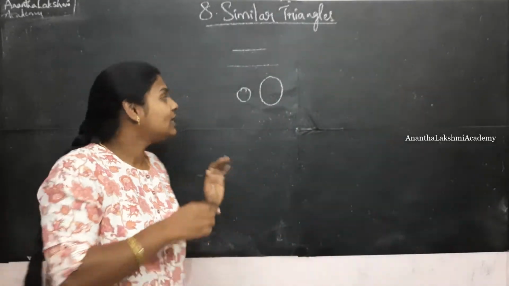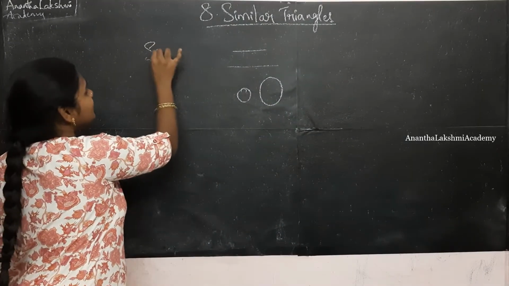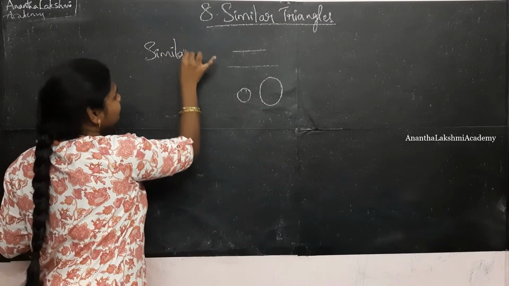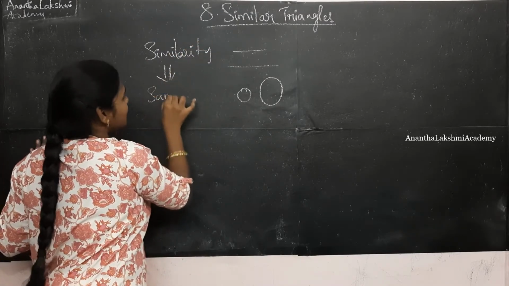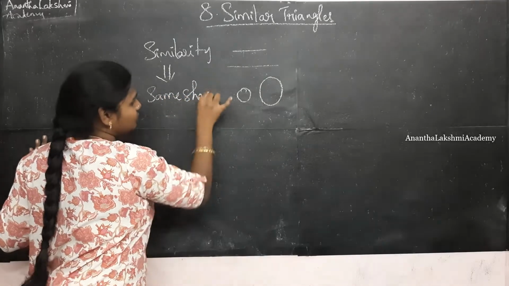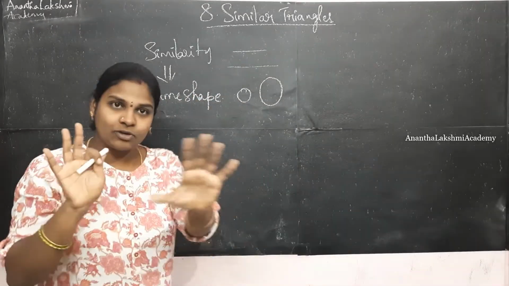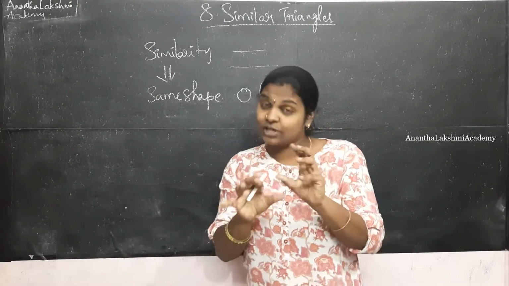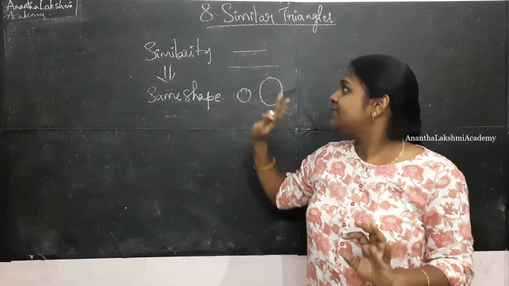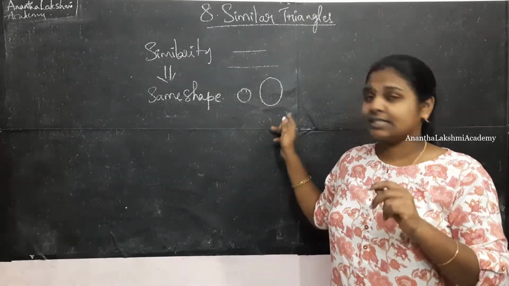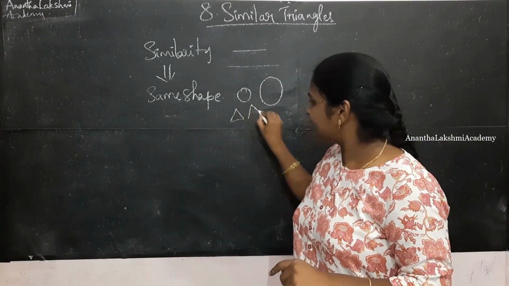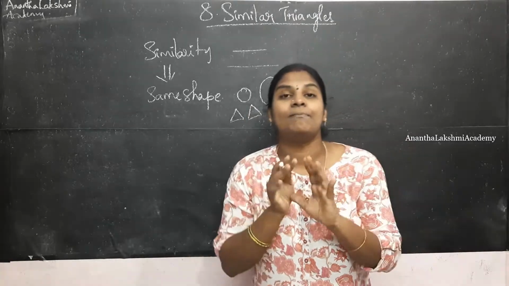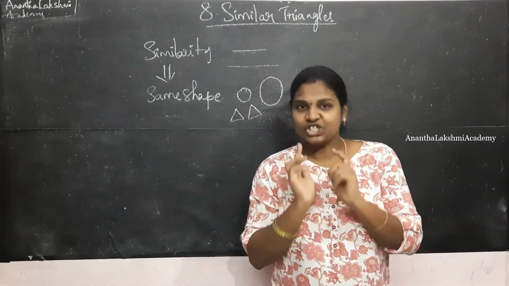Similarity of shapes. Similarity is nothing but comprising of same shape. Okay, forget about the size concept. I'm just talking about the shape. Two lines are said to be similar. Two circles are said to be similar. Two triangles, which are equilateral triangles, are said to be similar when they are comprising of same shapes.